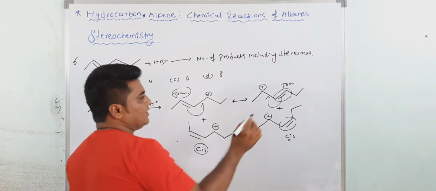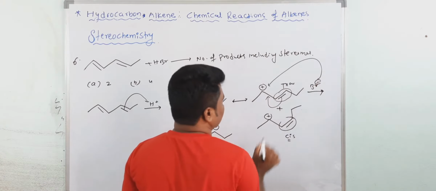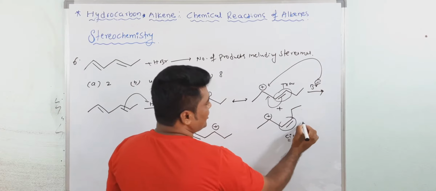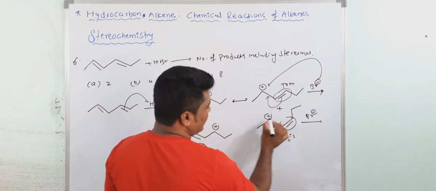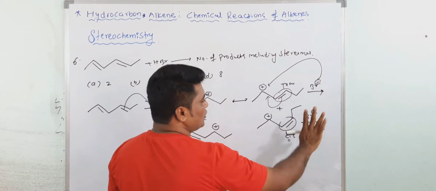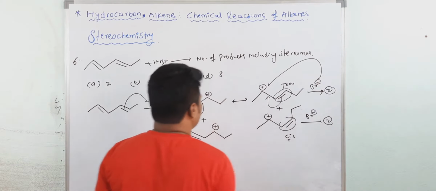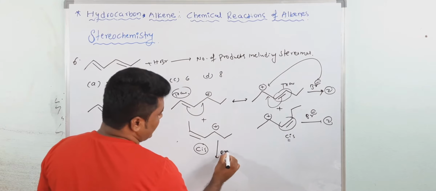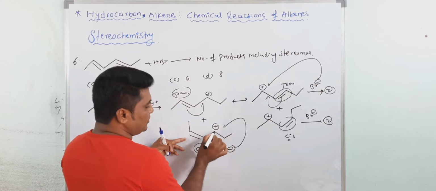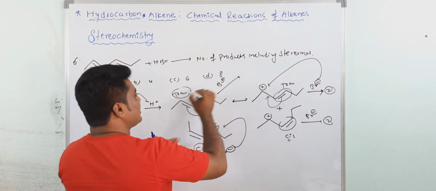Now see, add the Br here. In this case, if it is added here, one above the plane and one below the plane you will get. It means you are getting two isomers. Here also, if Br is added here, you will get 2. So here you are getting a total of 4 isomers. When it is Z, cis, you will get above the plane and below the plane, 2; and here when Br is added at the trans, also 2.